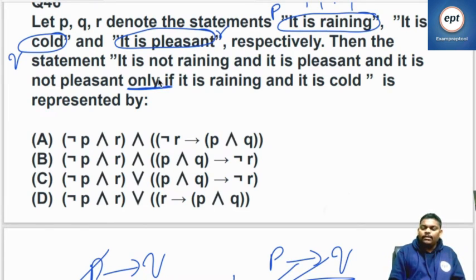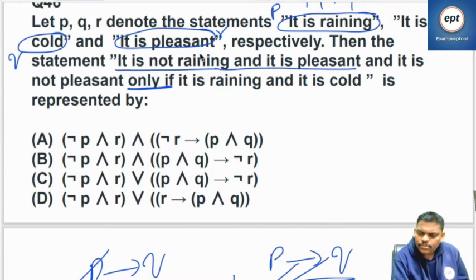It is not raining and it is pleasant. So raining is going to be P, not raining means negation P. And it is pleasant means R. Negation P and R.